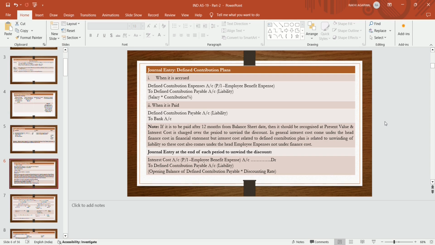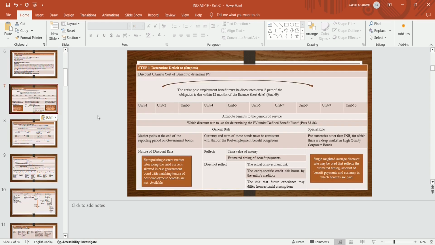Now the journal entries at the end of the period to unwind the discount. What will be the entry for interest? Interest account debit, that is PL, it will go under employee benefit expenses, to defined contribution payable liability. So opening balance of the defined contribution payable into discounting rate.